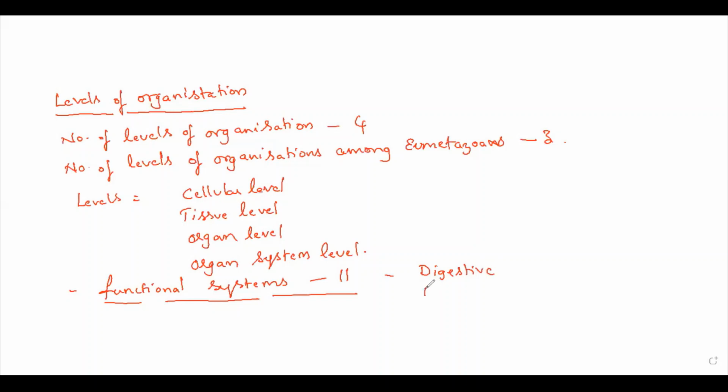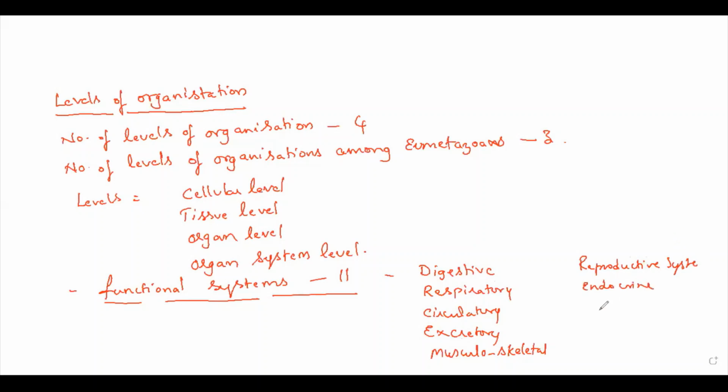Digestive system, respiratory system, circulatory system, excretory system, musculoskeletal system, reproductive system, endocrine, neural, immune, and integumentary.